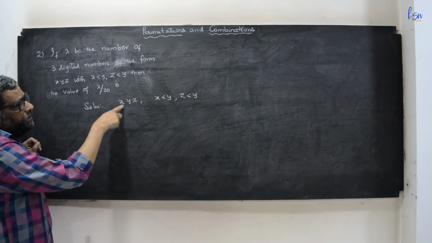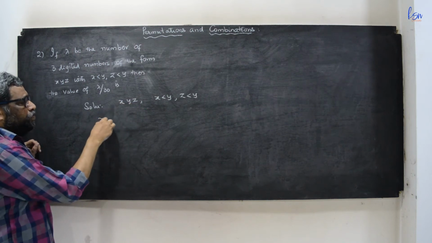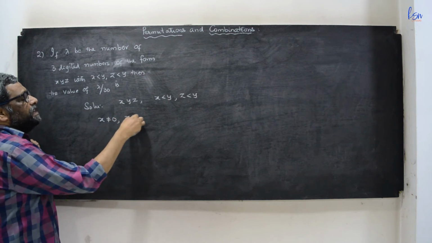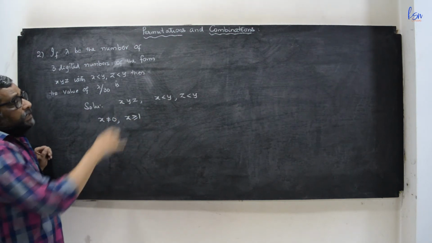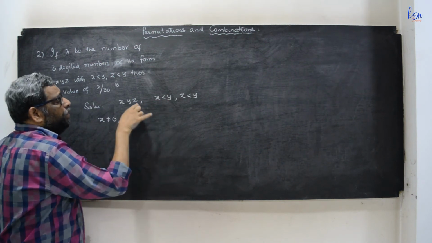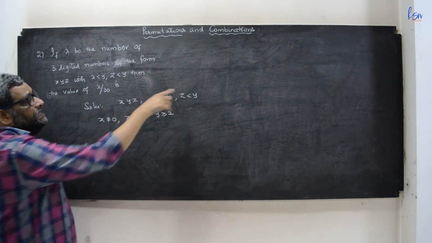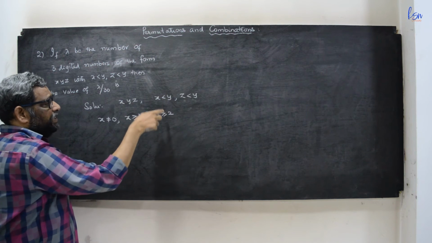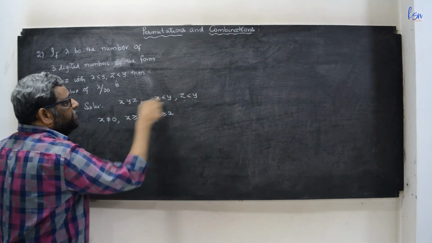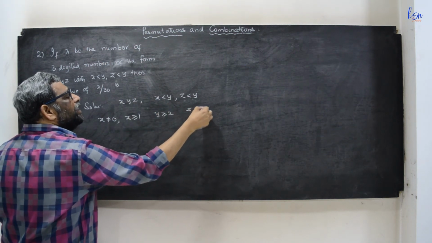If x is 0, then this will not be a 3 distinct number, it becomes a 2 distinct number. So x not equal to 0 is the first point. That means x must be greater than or equal to 1. Here we said x less than y, so y is minimum greater than or equal to 2. We said z is less than y, so z can be less than 2. Z is in the units place, so z can take 0 also. So z must be greater than or equal to 0.